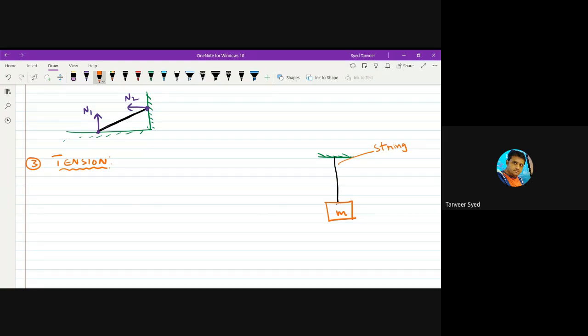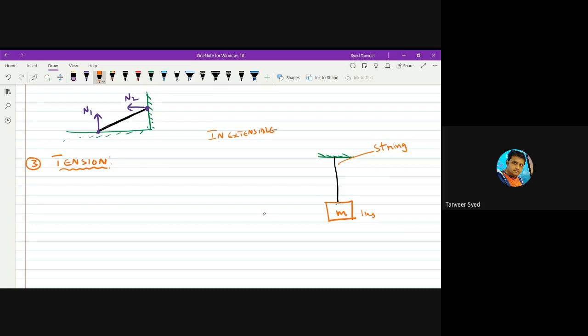Massless means the mass of the string, when compared to the mass of the body suspended from it, will be very, very less. Say the mass of this block is some 1 kg and the mass of this string is some 5 gram, which is negligible. So we ignore the mass of the string, and also we treat the string to be inextensible.